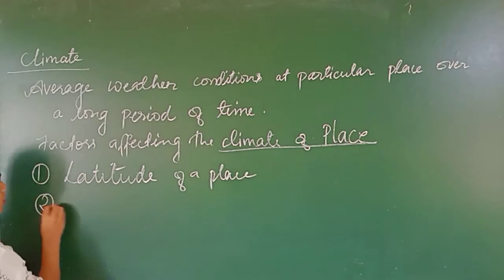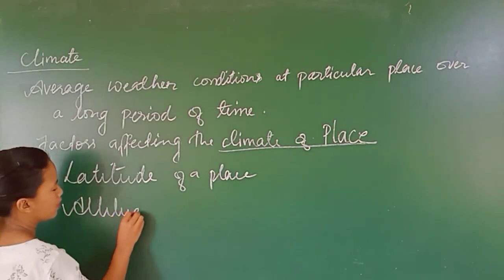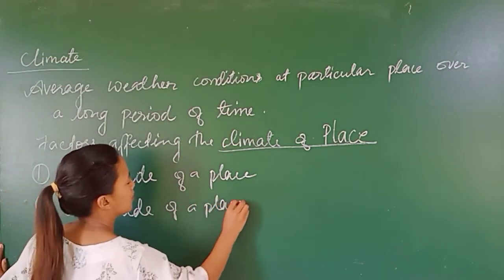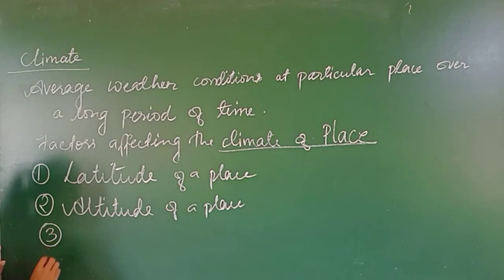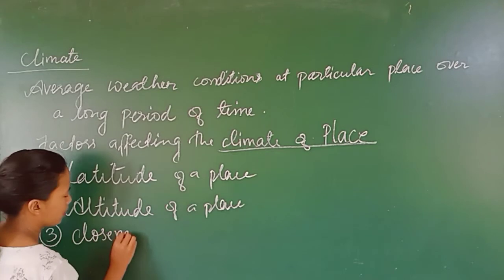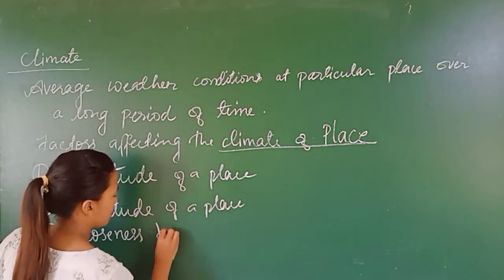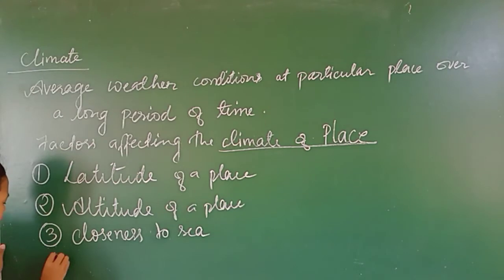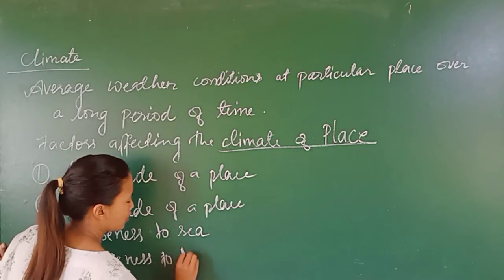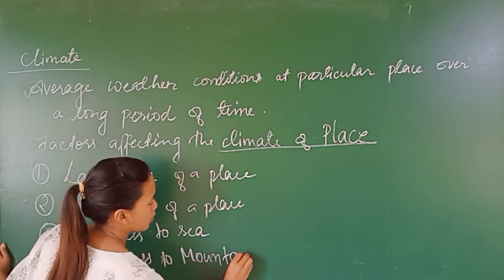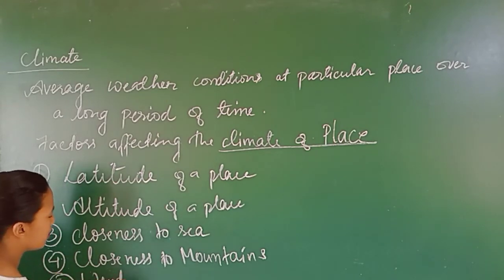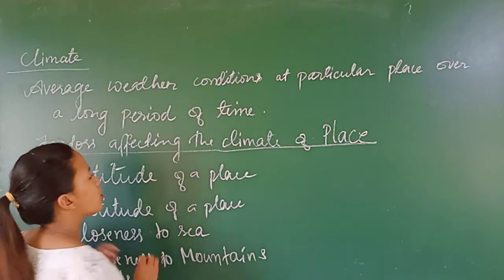Second one is altitude of a place. Third one is closeness to the sea. Fourth one is closeness to mountains. And the last one is winds. So these are the factors affecting the climate of a place.